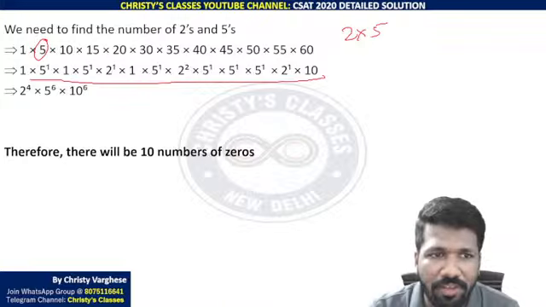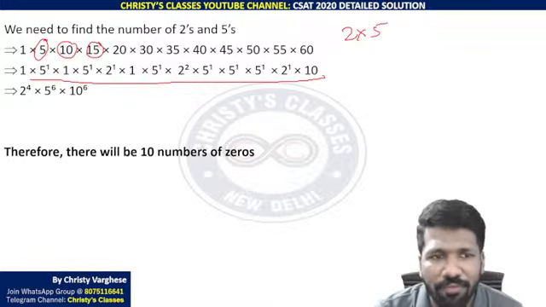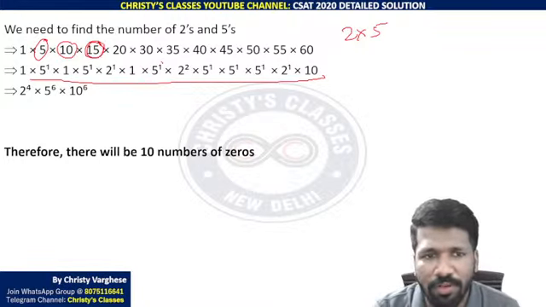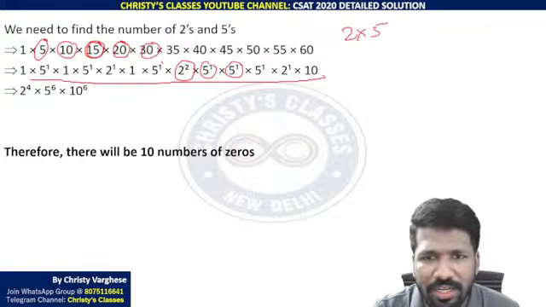Here there is a 5. Here there is a 5. Here there is a 2 also. Here there is a 3 and 5, but we need only 5. So 1 5 is there. Here there are 2 2s, 2 square you took, and a 5 also, and 30 has 1 5, and others are, 1 2 is also there, that is missing.